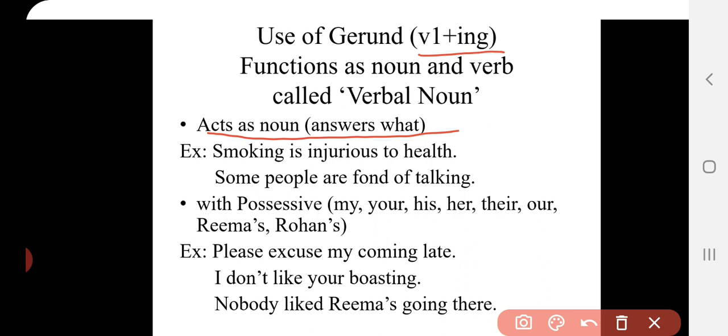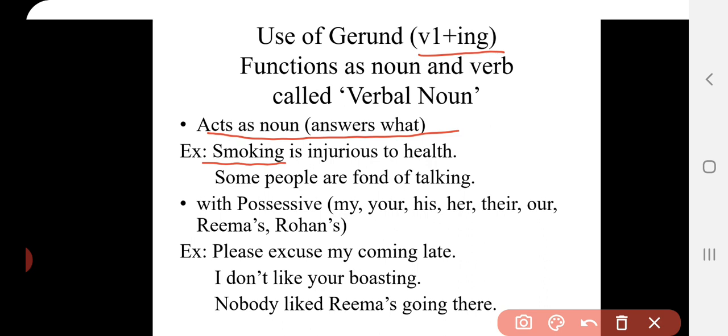For example, we will discuss these things with examples. Smoking is injurious to health. First of all, the gerund used is smoking. Smoke is the verb. Smoking, verb's first form plus ing, is a gerund. Smoking is injurious to health.